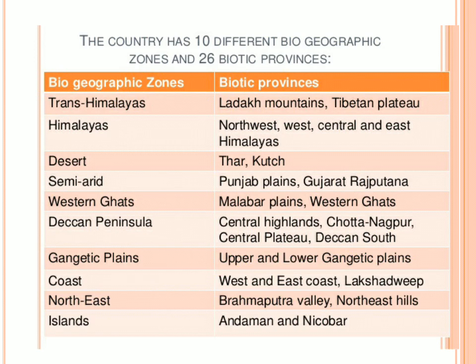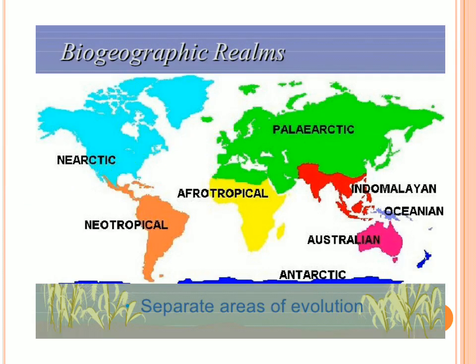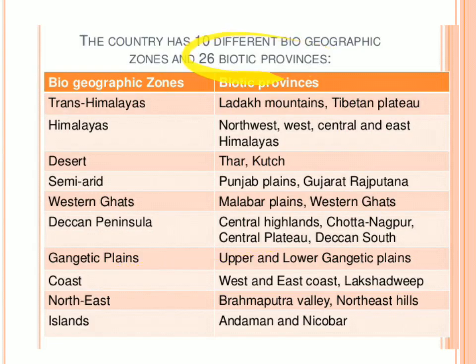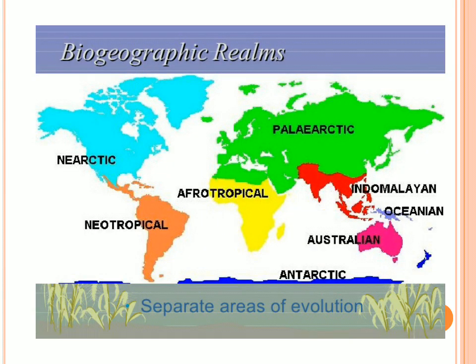So in India, you can see the Trans-Himalayans of Ladakh and Tibet, Himalayas of northwestern, western, central, and eastern Himalayas, desert of Thar and Kutch. We have Deccan Peninsula of central highlands on Chota Nagpur Plateau, Deccan South, Gangetic plains of upper and lower Gangetic plains, islands of Andaman and Nicobar. So each biogeographical region, whichever region it comprises, is given in the chart. You can just read about it. And in the world, we have 26 biotic provinces, right? So these biotic provinces have been clubbed into one format.